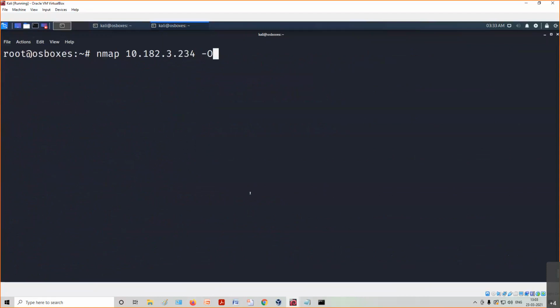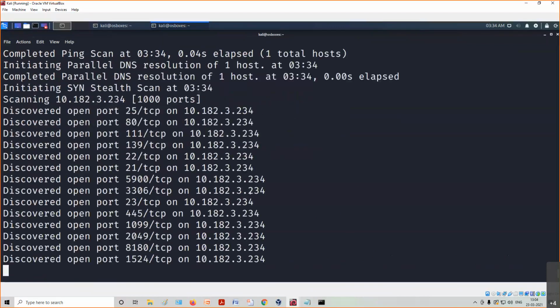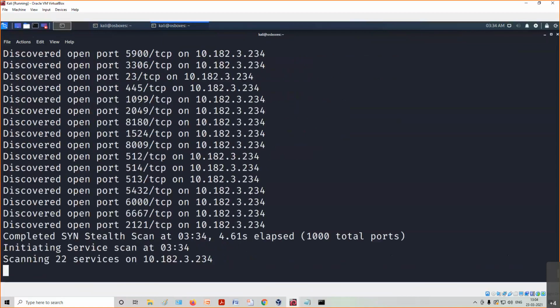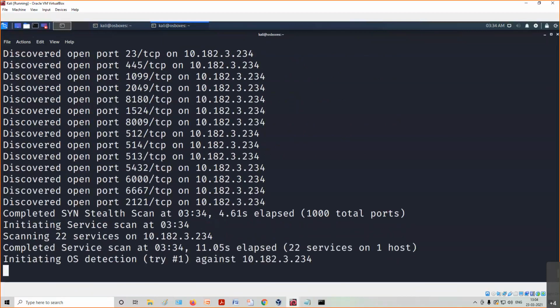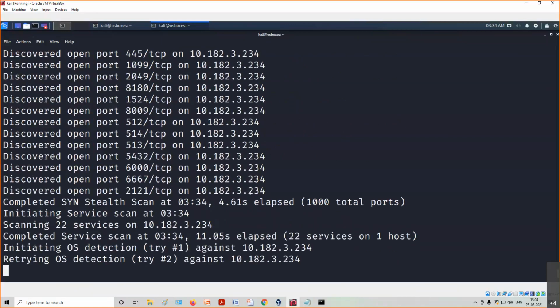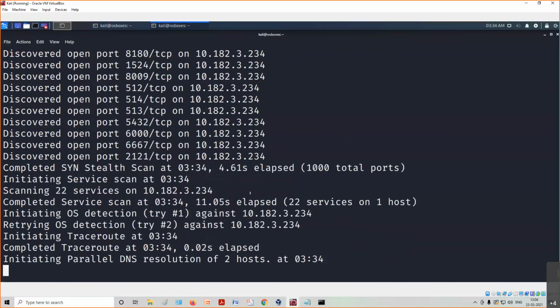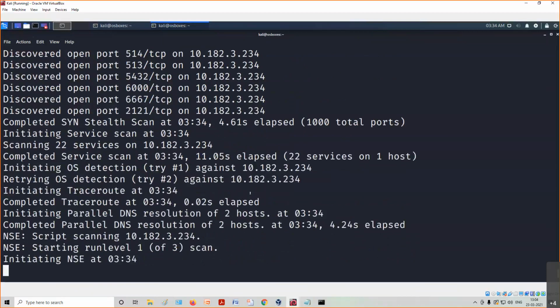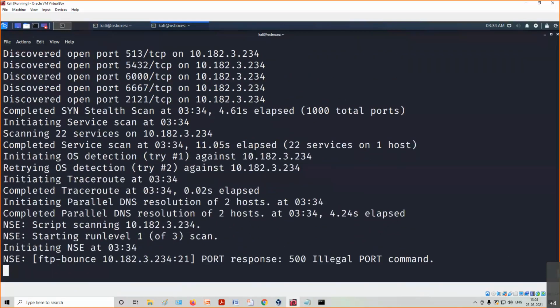Anyway, for information, -O is the option for checking the fingerprint, which tells you the operating system of this machine. Hyphen A is for aggressive scan. It is a combination of four or five types of scans, including the OS scan, the default script scan, some scans with the SYN flag, and Xmas scans. So -A denotes an aggressive scan, a combination of different scan types that can also be used to identify the operating system.